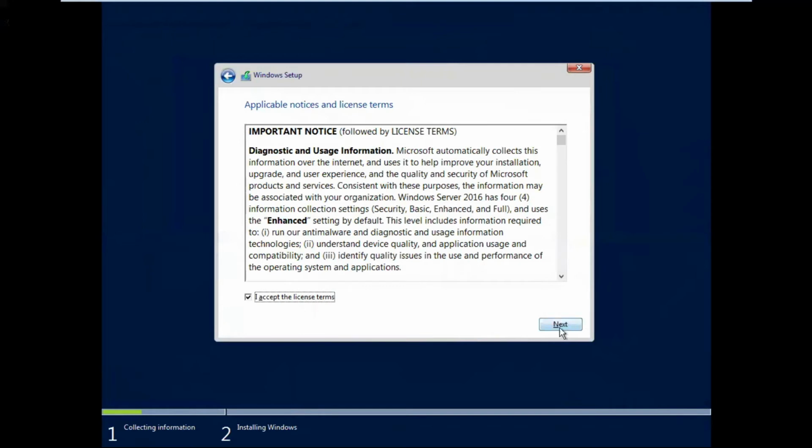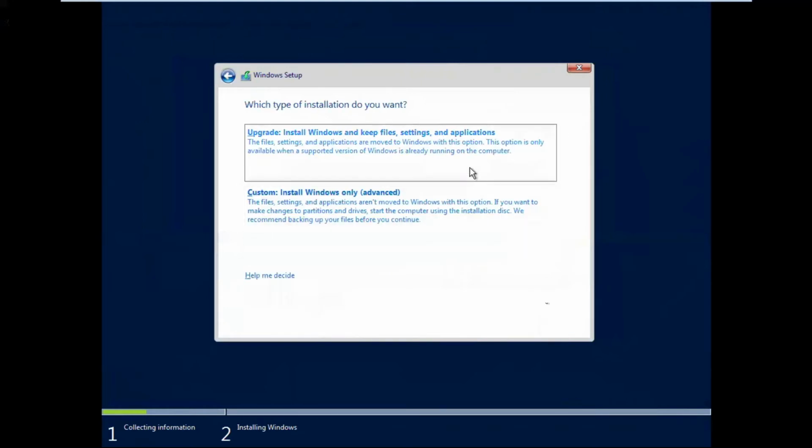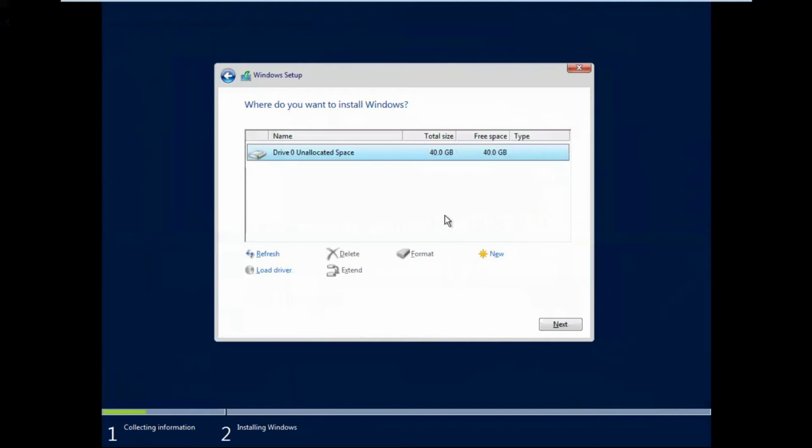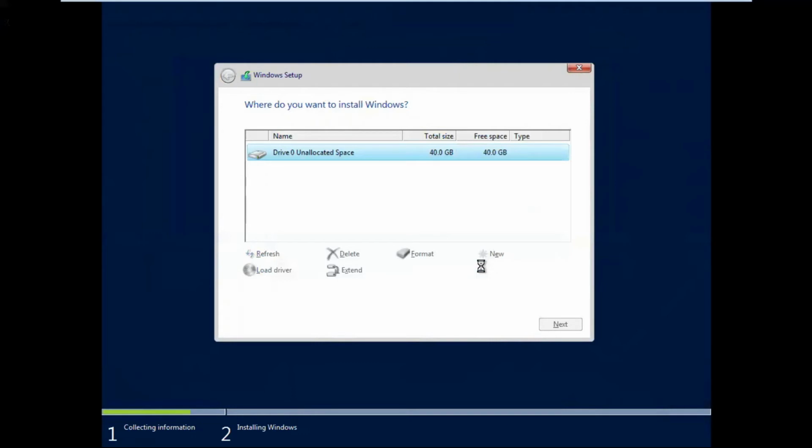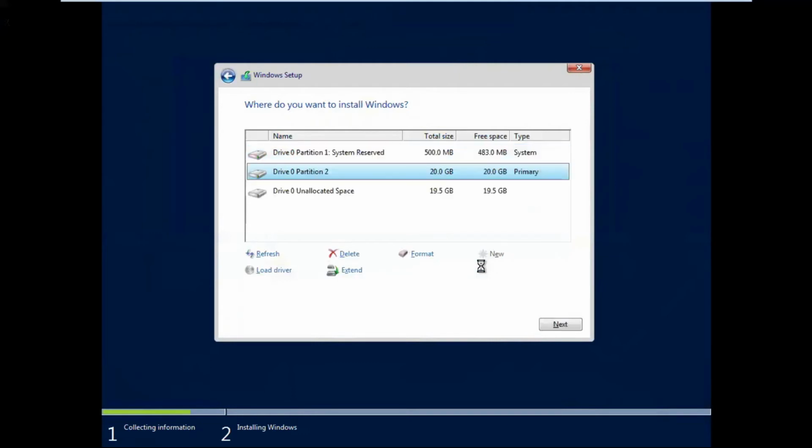Accept. Upgrade. Now go for the second step. You can give 2 partitions, one for C drive and one for D drive, like that. Go for next.